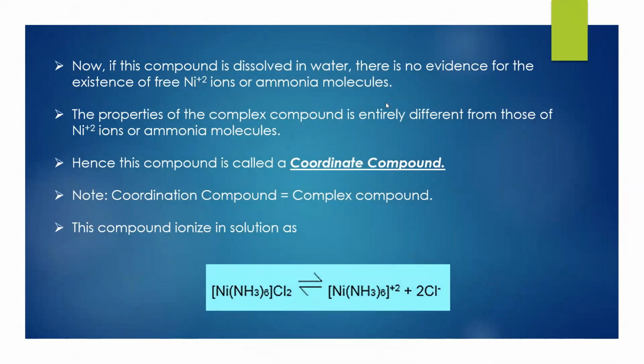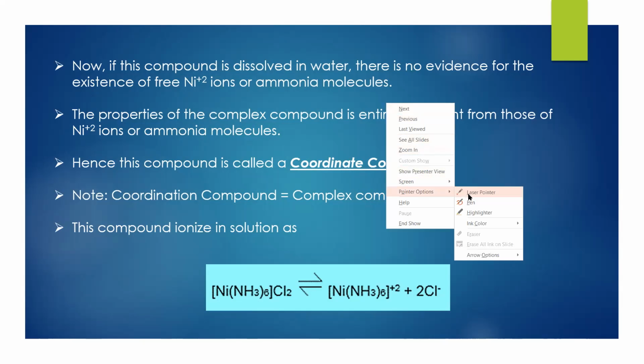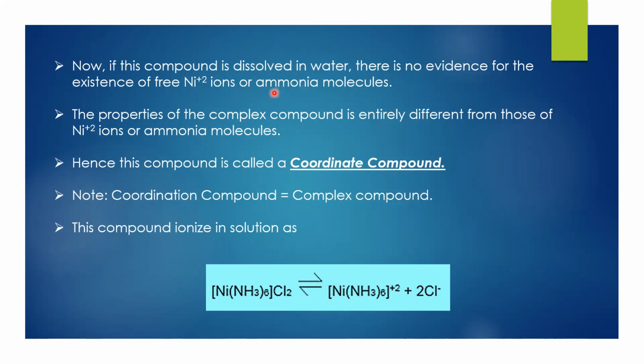Now, if this compound is dissolved in water, there is no evidence for the existence of free nickel ions or ammonia molecules. The property of the complex compound is entirely different from those of nickel ions or ammonia molecules. Hence, this compound is called a coordinate compound. Coordination compound is equal to complex compound. This compound ionizes in solution as a complex ion plus the chloride ions.